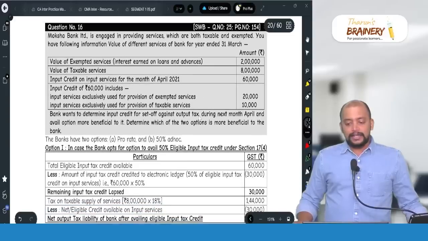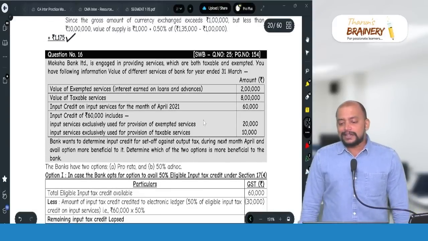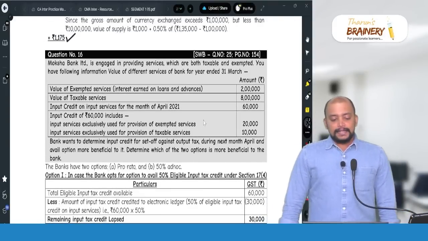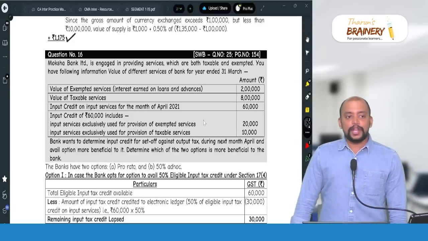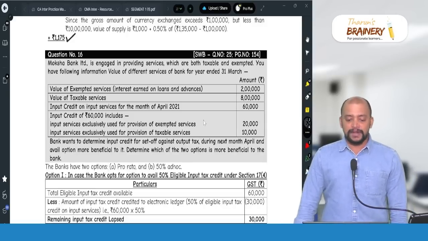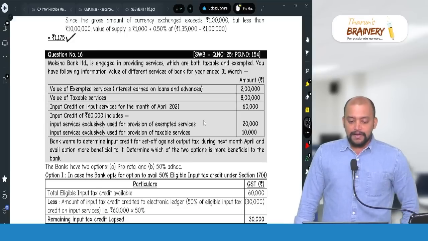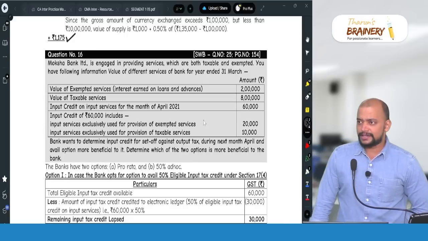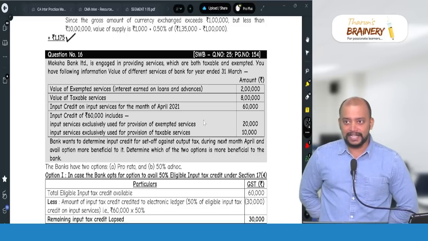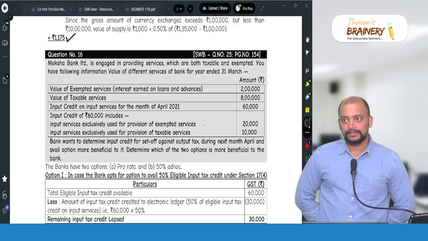Next, question number 16, page number 154. This question is related to input tax credit for a bank, financial institution, NBFC. We did this. We completed in the class itself. Homework I gave. Okay, then I will discuss.